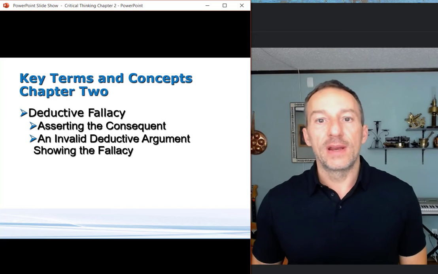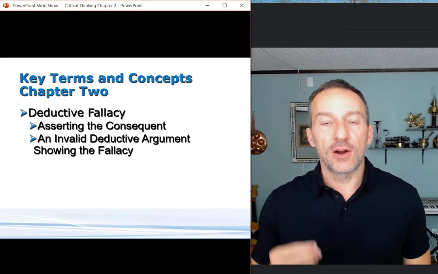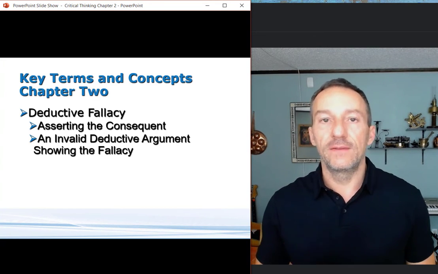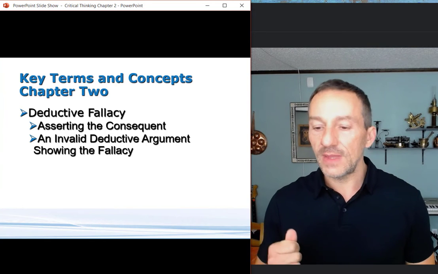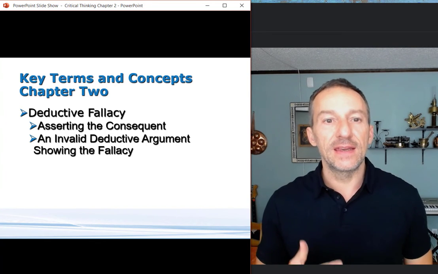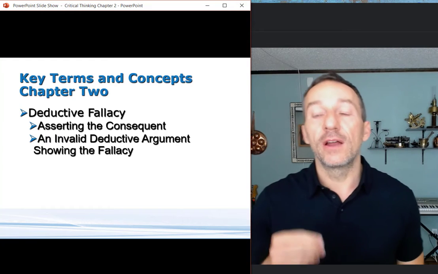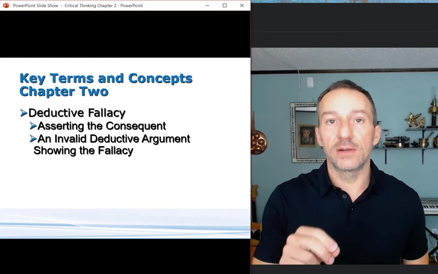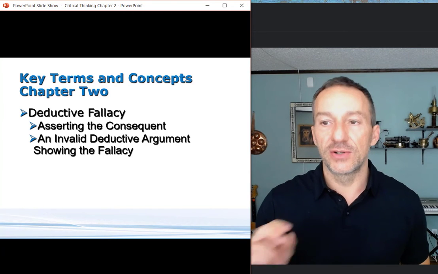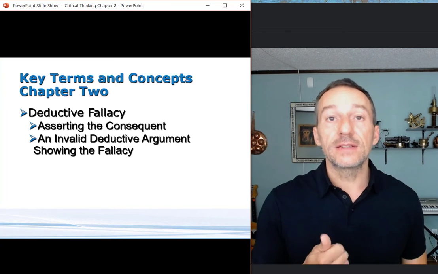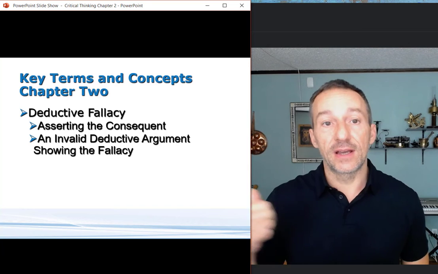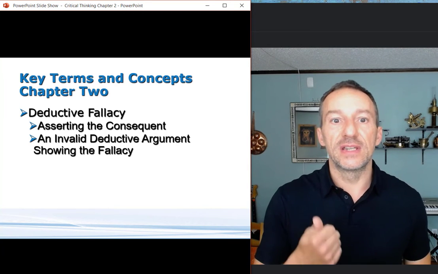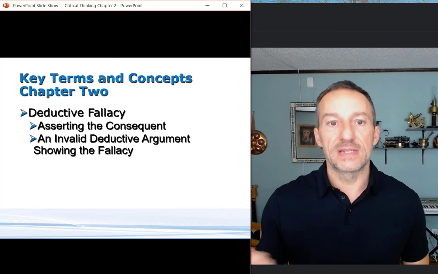Right, so what is a deductive fallacy? Fallacies are thinking errors that lead to an invalid argument. A deductive fallacy is a thinking error that's produced by not following those correct logical forms that we've been talking about, which is to assert the antecedent. I want to make sure that you remember that term. Deductive fallacies, such as asserting the consequent, lead to conclusions that do not necessarily follow the premises.